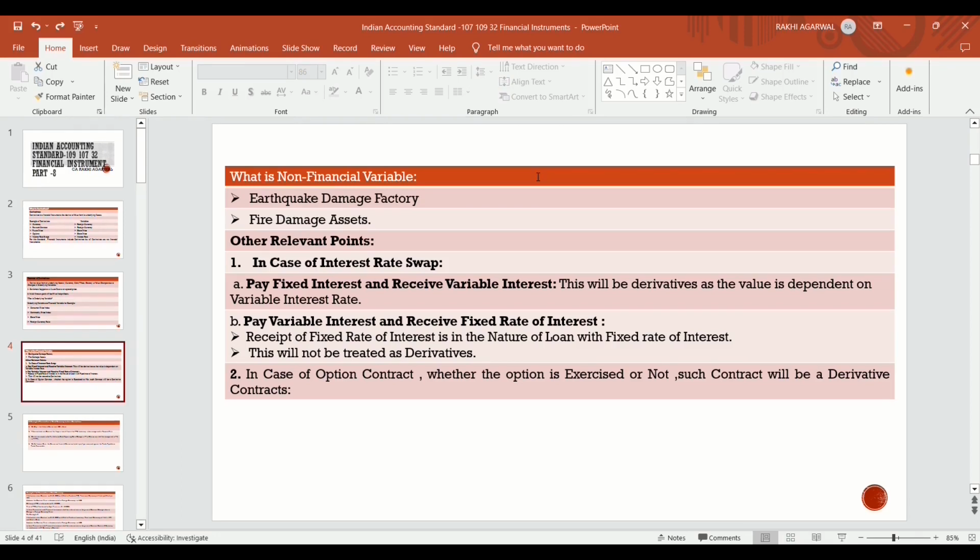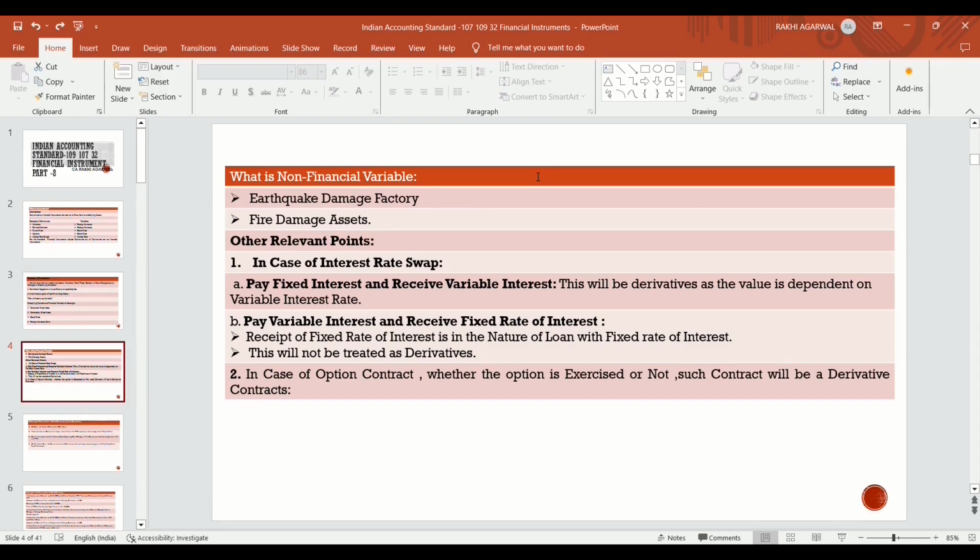What is a derivative? Only if the person is going to pay a fixed rate of interest and receive a variable rate of interest, then that is the derivative. But if you are paying a variable interest rate and receiving fixed, that is not a derivative. So paying fixed and receiving variable is a derivative.